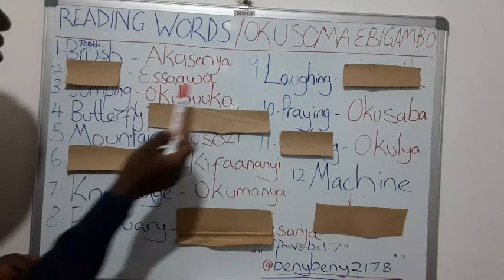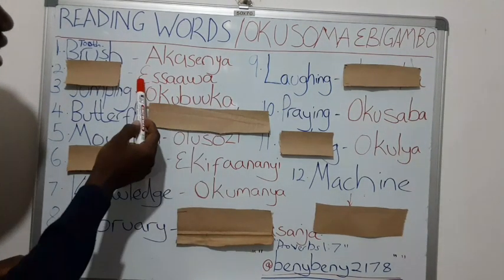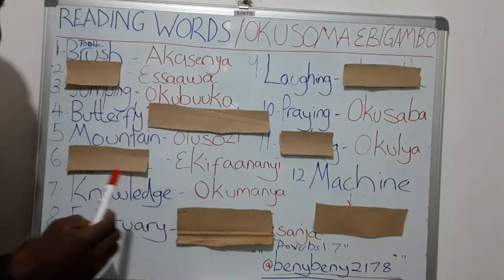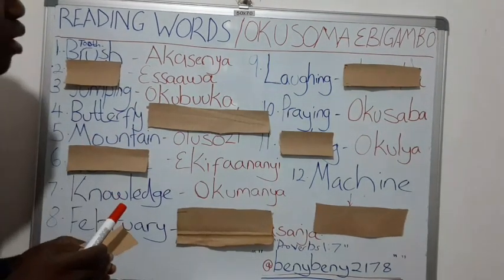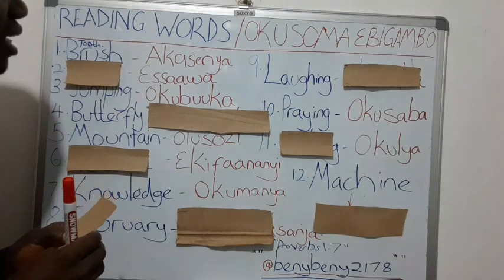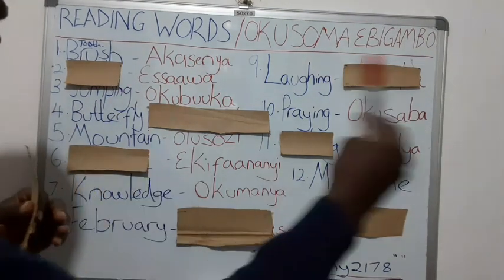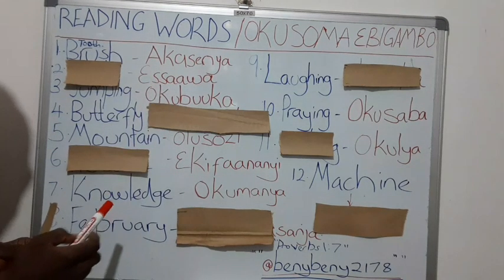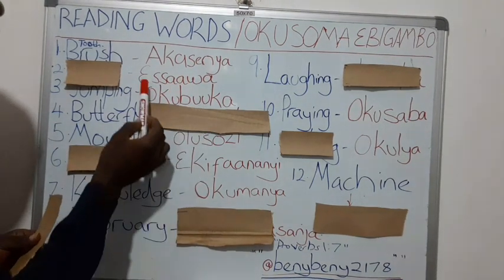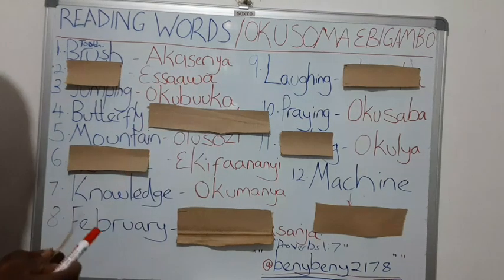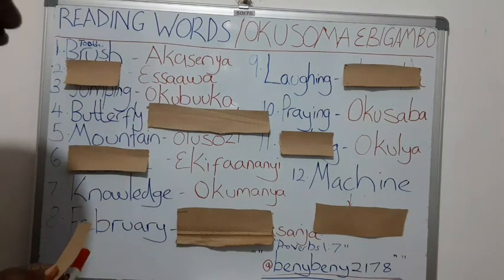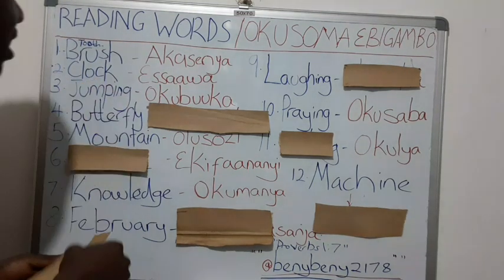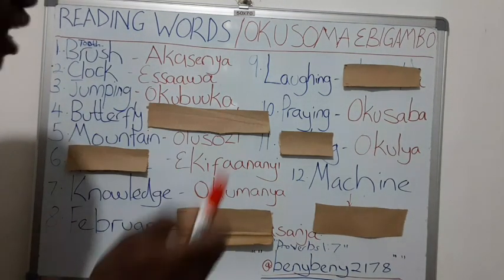Can you read this? We've ever looked at this word? Remember we said if a word has double vowels, you prolong the sound. Okay, so what is this? Esawa. Super. Esawa. And what is esawa in Luganda? Okay, this is clock. So clock is esawa in Luganda.